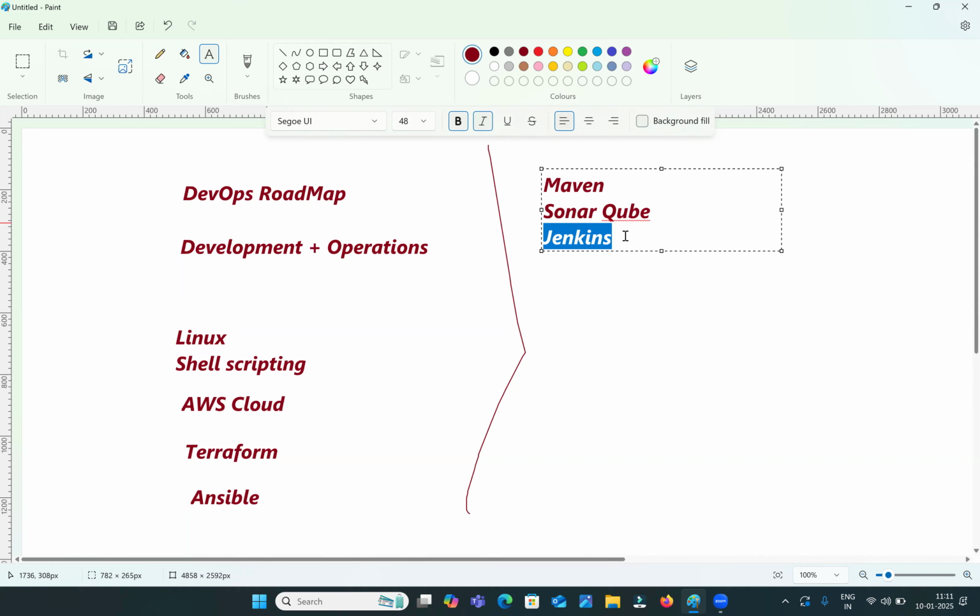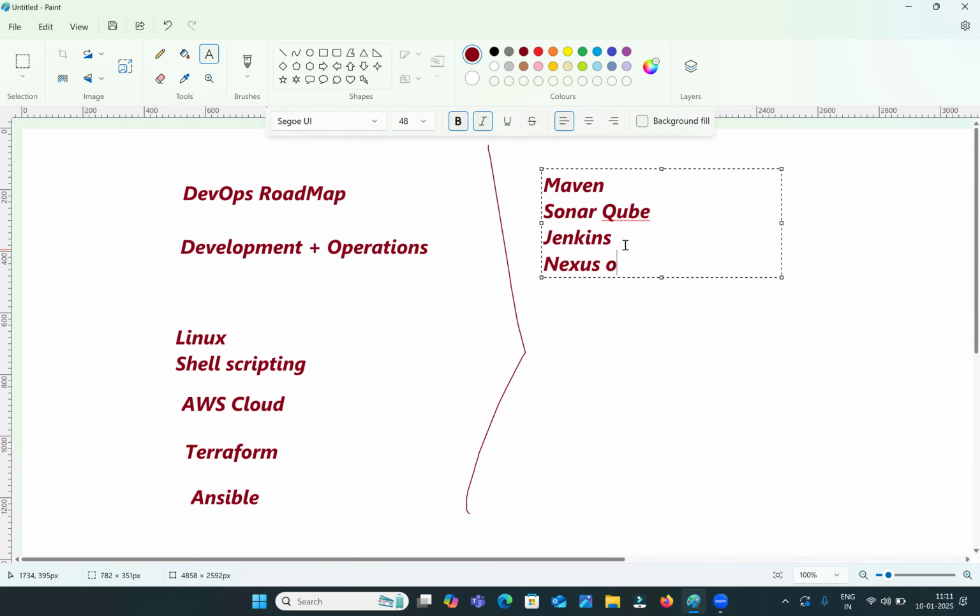Okay, here we are going to learn Jenkins as a deployment tool. First Maven as a builder tool, next SonarQube as a code review tool, then Jenkins as a deployment tool. Okay, after Jenkins, we should learn Nexus or JFrog.